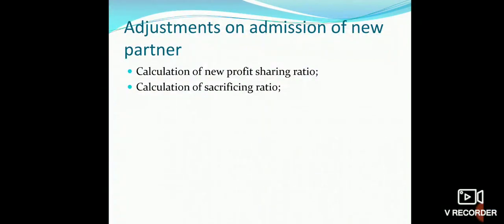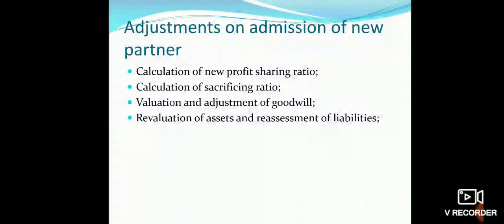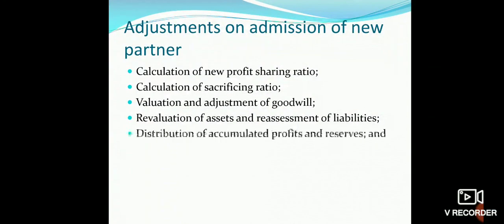Now, adjustments on admission of a new partner. When a new partner is admitted, the following types of adjustments are required at the time of admission. First of all, calculation of new profit sharing ratio, and calculation of sacrificing ratio, meaning how much sacrifice is made by the existing partners. Valuation and adjustment of goodwill.